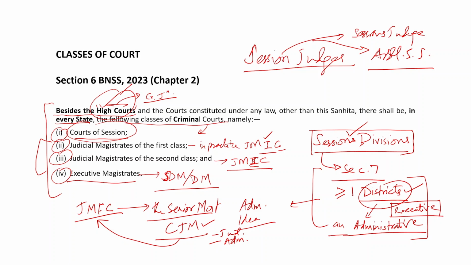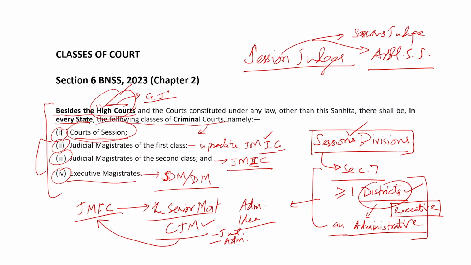Now if we see executive magistrates in this parlance, if you look at section 135, chapter 9 BNSS 2023, we would see that the executive magistrate may also record evidence, may also take evidence. As per that definition, they qualify to be a court.